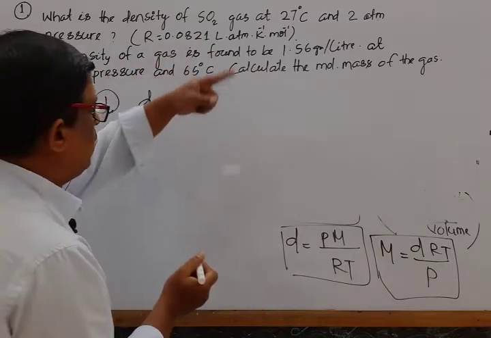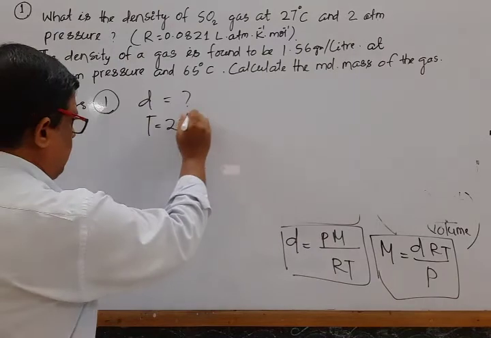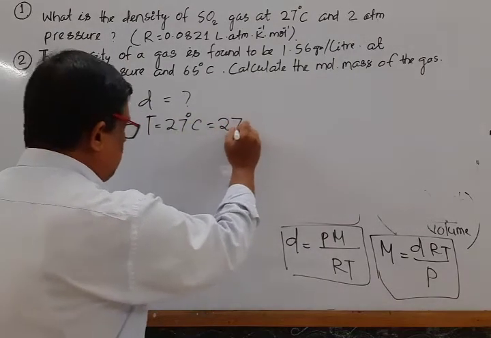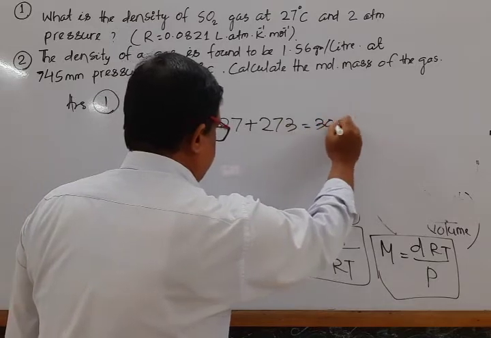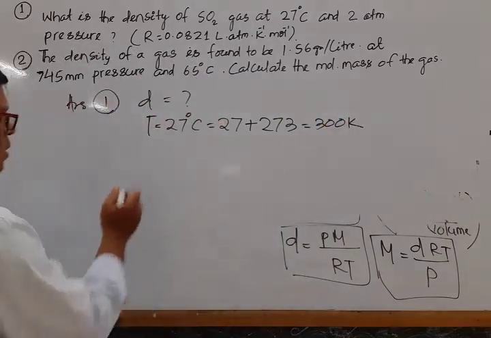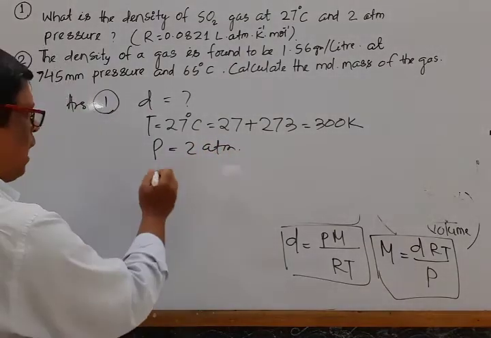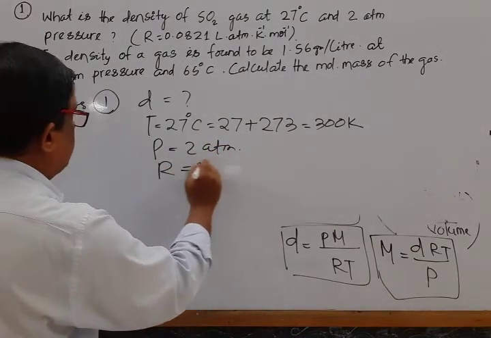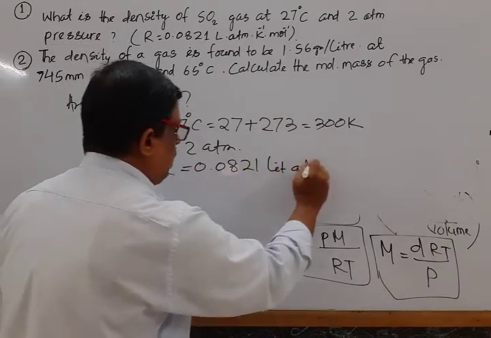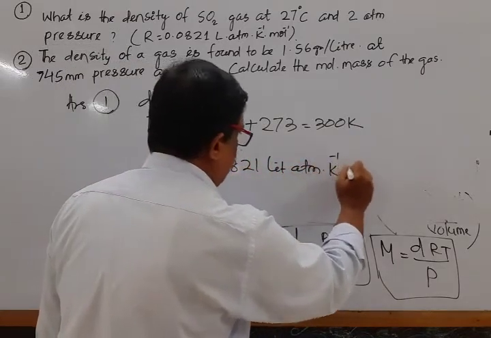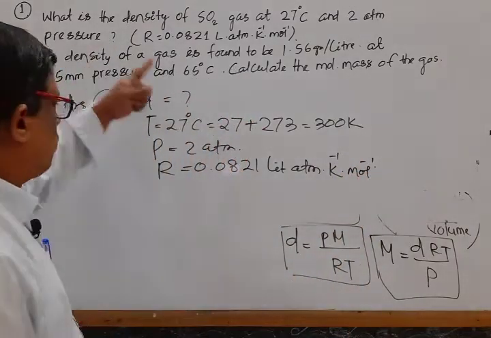What are the data given? Temperature is given. T is equal to 27 degrees Celsius is equal to 27 plus 273, that is 300 Kelvin. Next, pressure is given, that is 2 atm. And R is given, that is R is equal to 0.0821 liter atmosphere per Kelvin per mole. Then the question is to calculate the density.